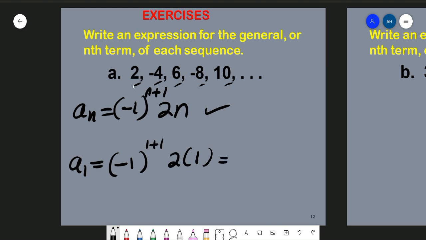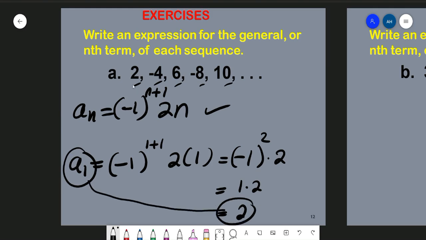This is equal to negative 1 squared, multiplied by 2. The dot here is the sign of multiplication. All right, negative 1 squared is 1, multiplied by 2 is equal to 2. So we have the first term is 2. Is that true? Yeah, it is true. So our formula here, an equal to negative 1 to the power n plus 1 multiplied by 2n, is correct.